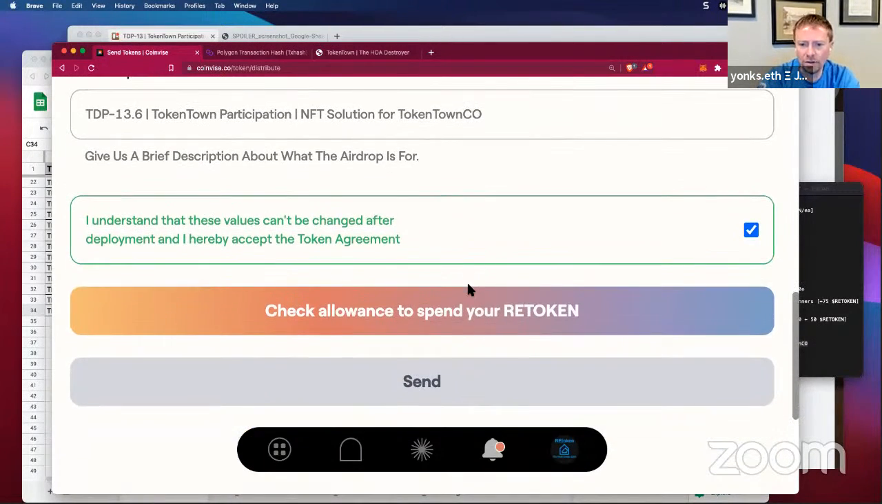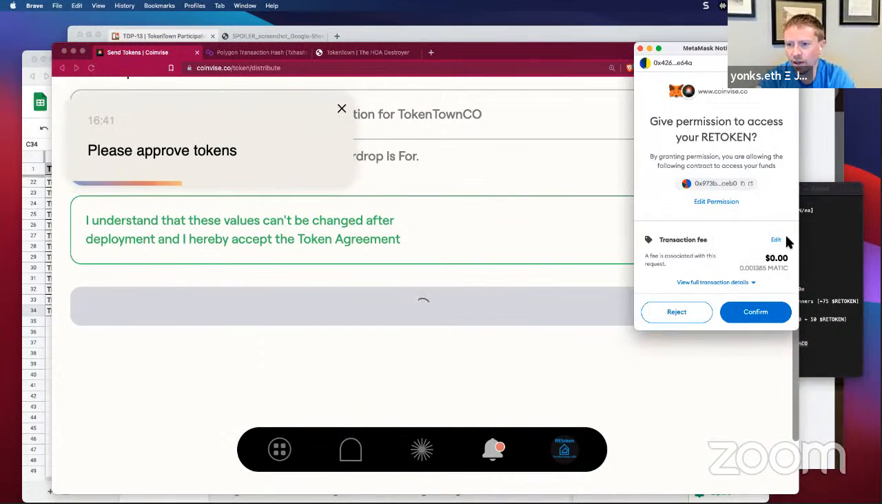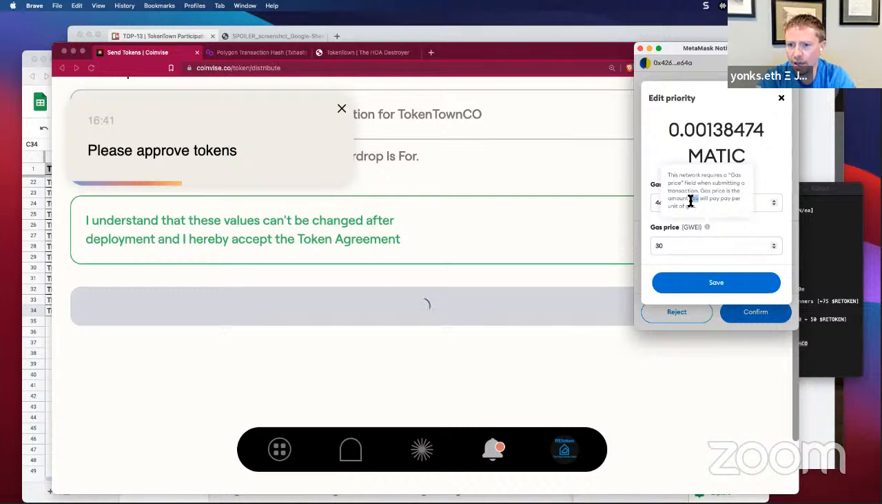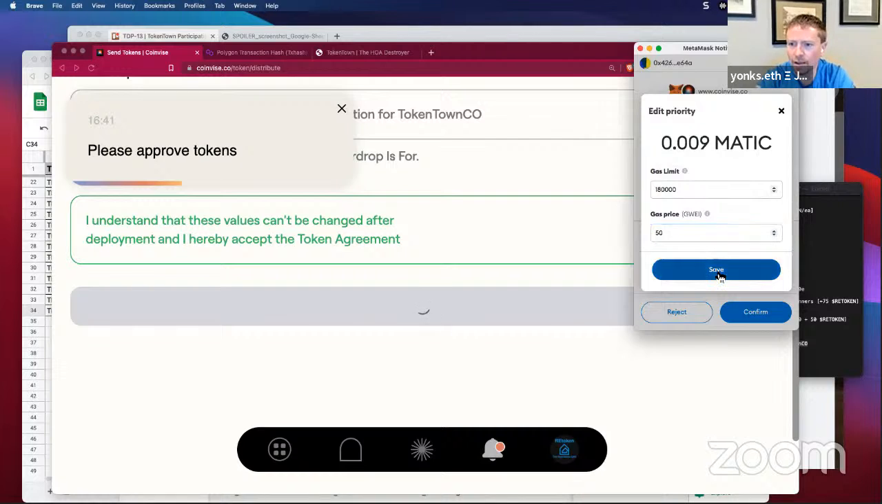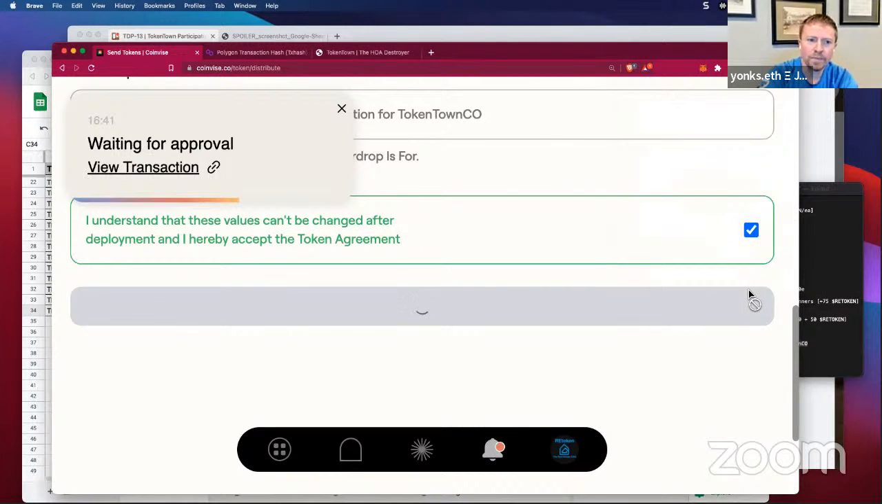All right, so this 2-step process here on Coinvise, check the allowance, and we're going to go ahead and do that step now. And we've been adjusting the gas. Don't know if it's really necessary today, but we're doing it nonetheless. And here we go. And then we'll get the confirmation here momentarily, and that'll be the last of the airdrops.